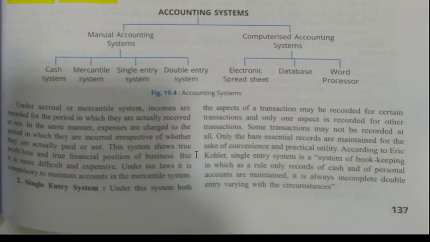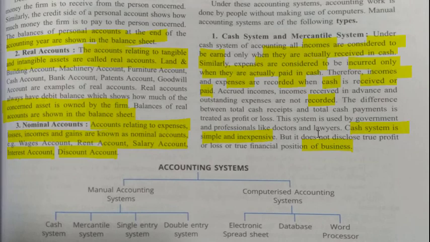Under tax laws, it is compulsory to maintain accounts in the mercantile system. Now they say that this system is a little more difficult, complicated, and expensive also. Now why is it expensive? Because for this we have to hire some persons who have good knowledge of recording all these things. And if we see the tax clause, under tax laws we have to maintain our accounts using this mercantile system. So this is your cash system and mercantile system. This is one type of system by which we record the transactions.